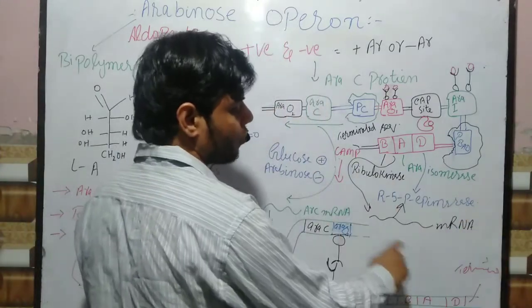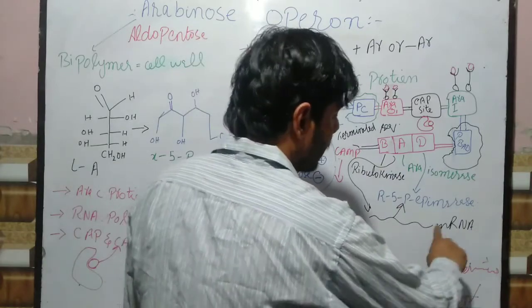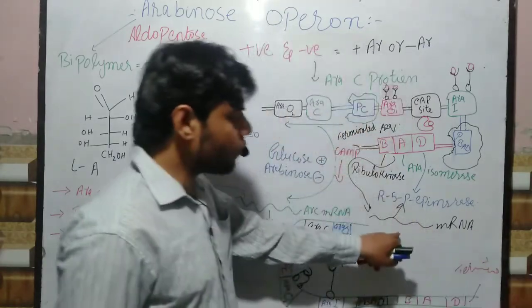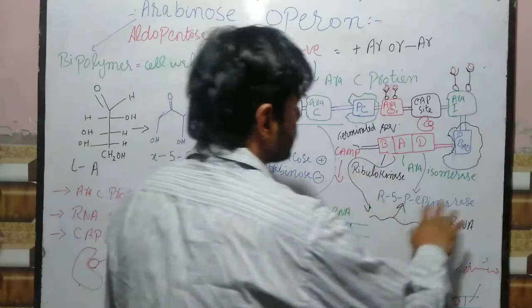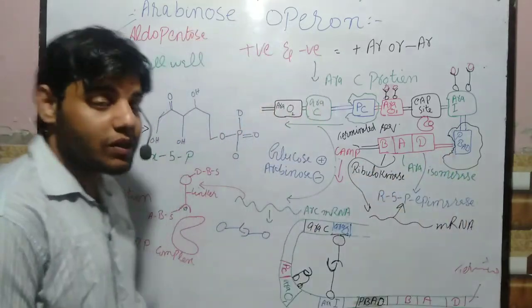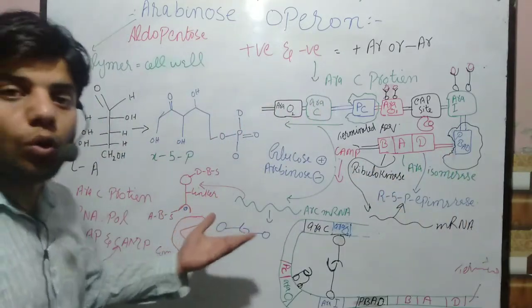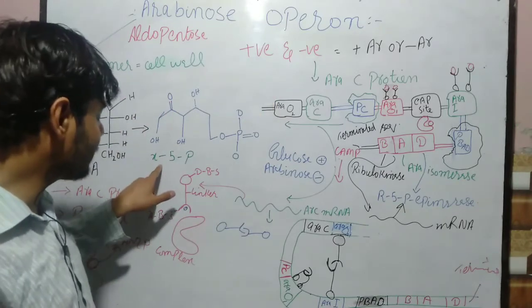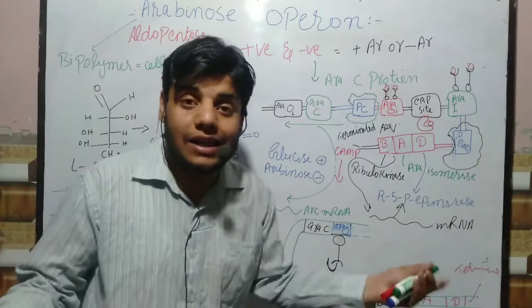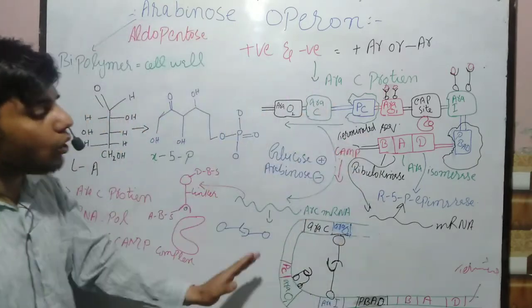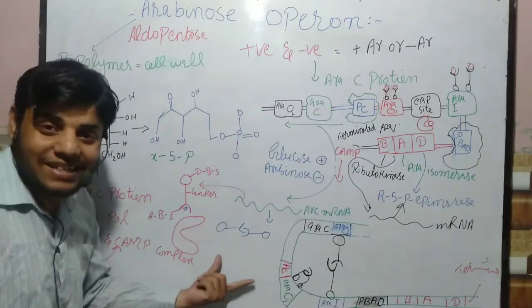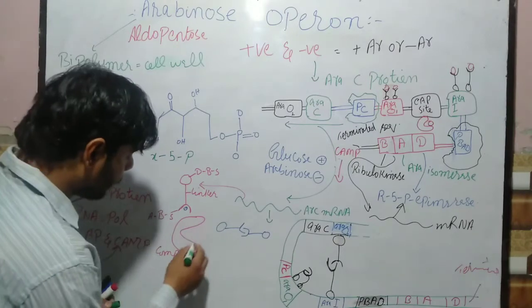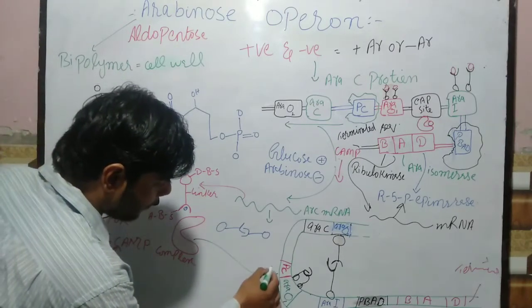If transcription does not occur, the messenger RNA is not formed, so we do not get these three enzymes, and in that way there is no formation of xylulose 5-phosphate, and the cell wall is not formed. That's how it is deactivated. Now we have this RNA polymerase, which is not bound.